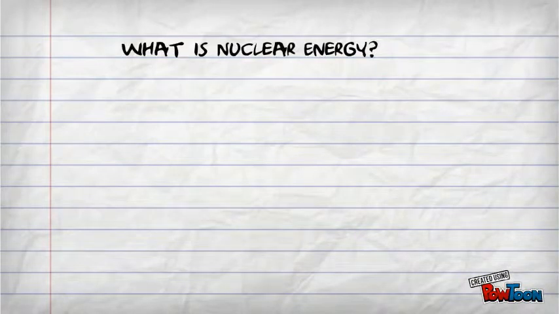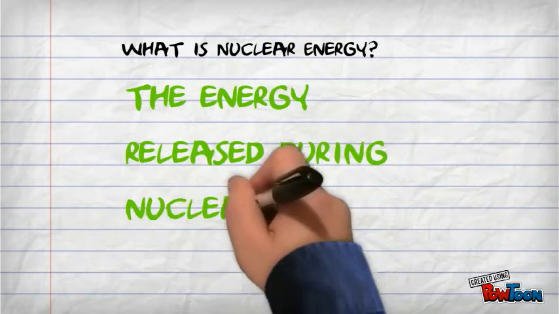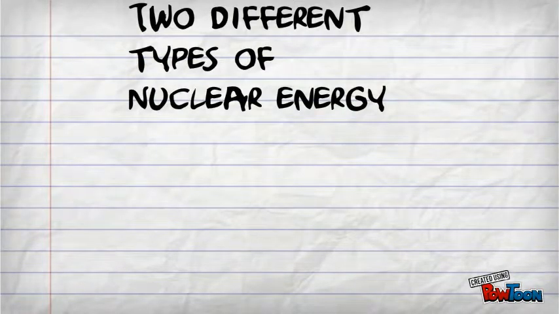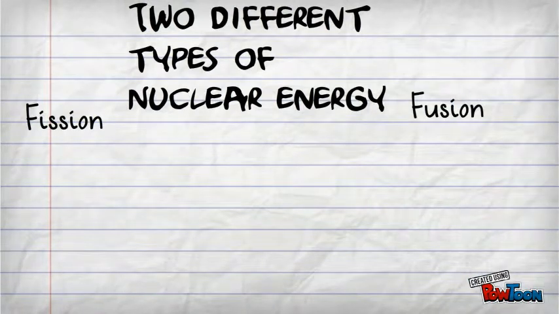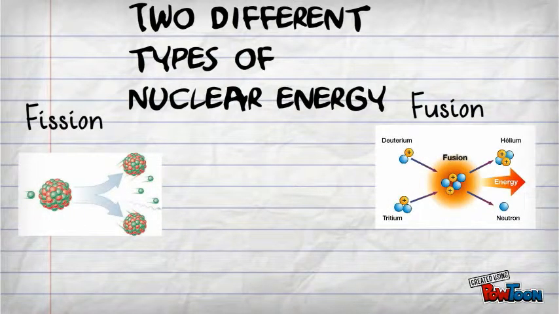What is nuclear energy? Nuclear energy is the energy released during nuclear fission or fusion, and this energy is used to generate electricity. Now, nuclear fusion and nuclear fission are just two different types of energy-releasing reactions. The main difference between these two processes is that fission is the splitting of an atom into two or more smaller ones, while fusion is the fusing of two or more smaller atoms into a larger one.